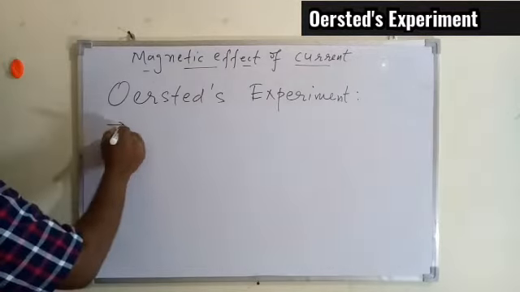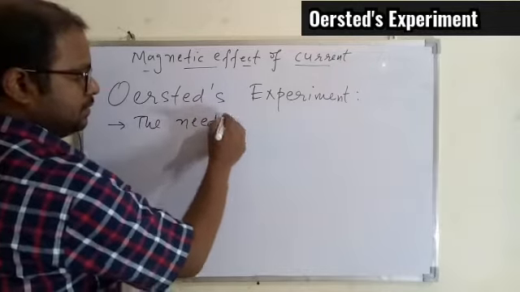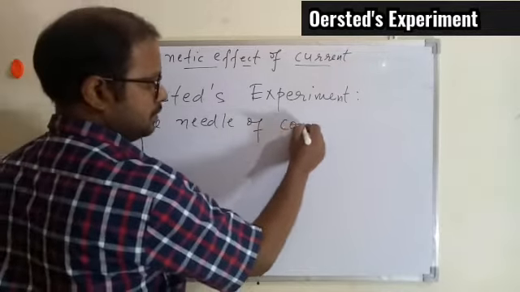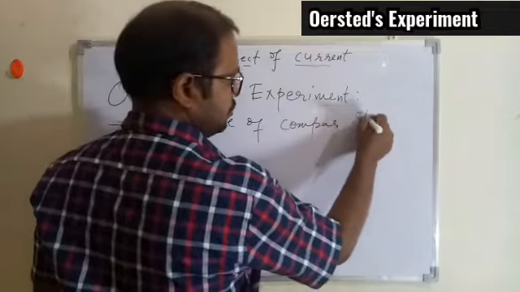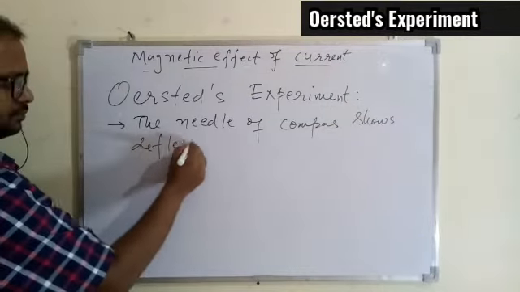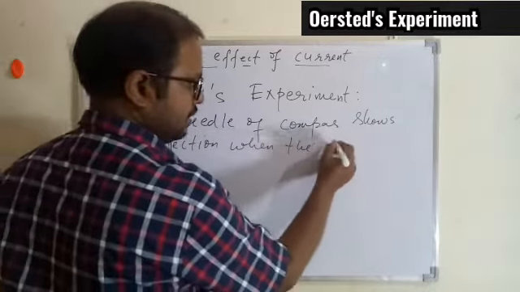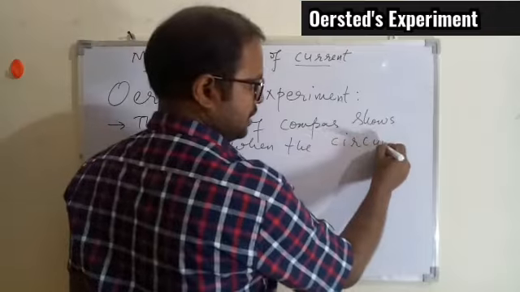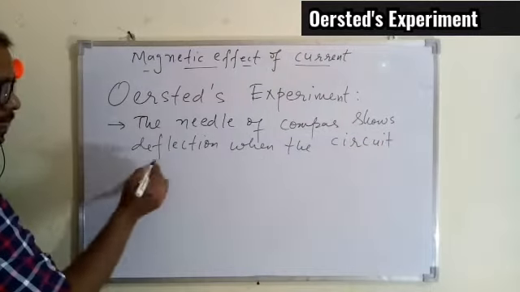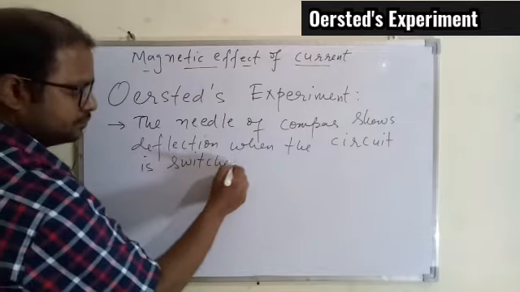So simply we can write down: the needle of compass shows deflection when the circuit is switched on.